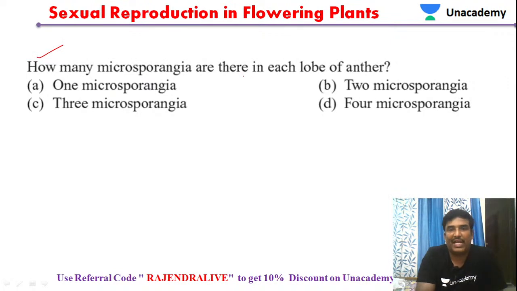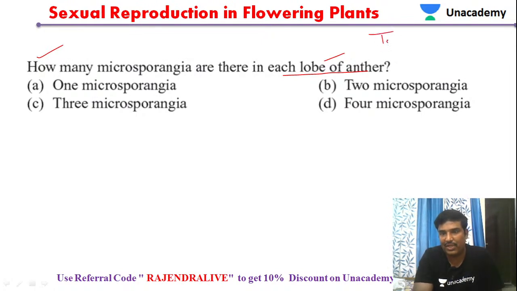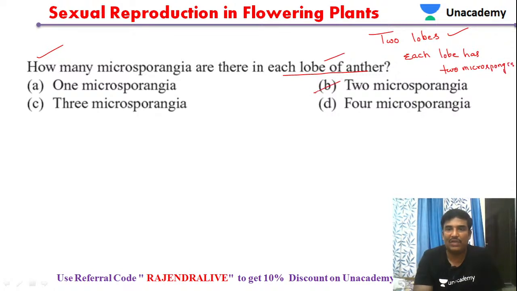How many microsporangia are there in each lobe of anther? A typical anther has two lobes, and each lobe has two microsporangia. Based on that, we will take option B as the answer.